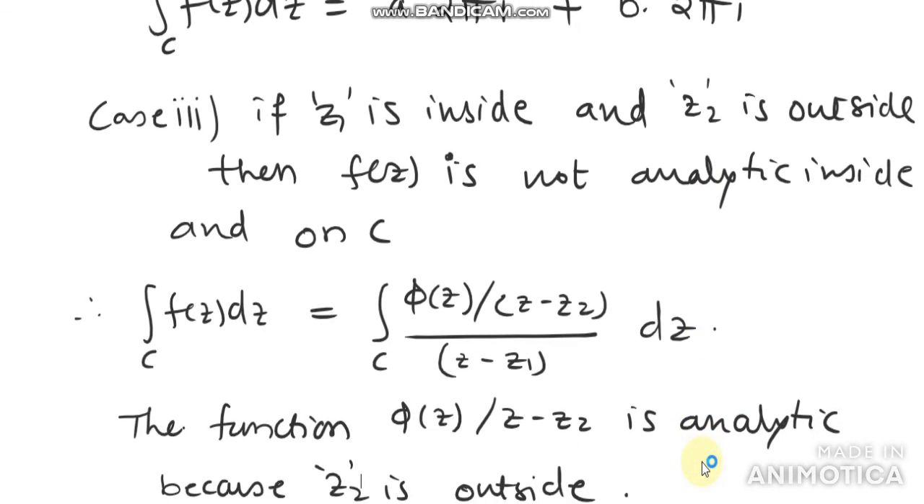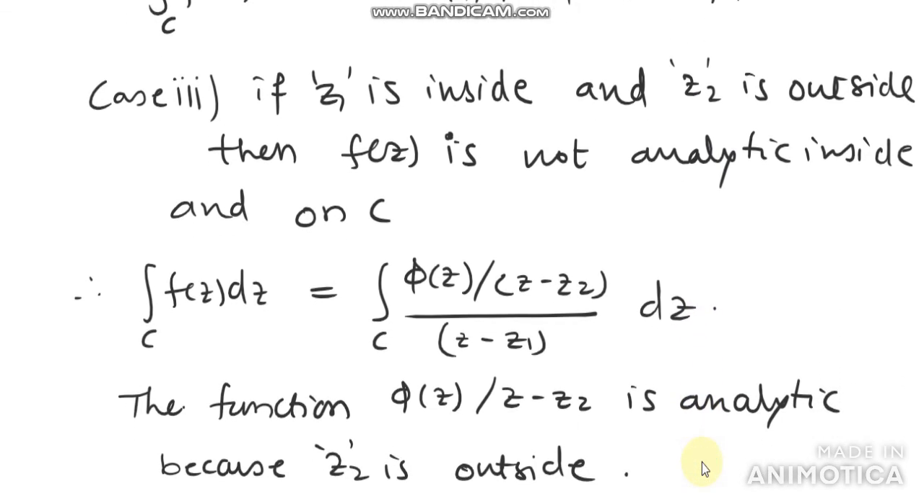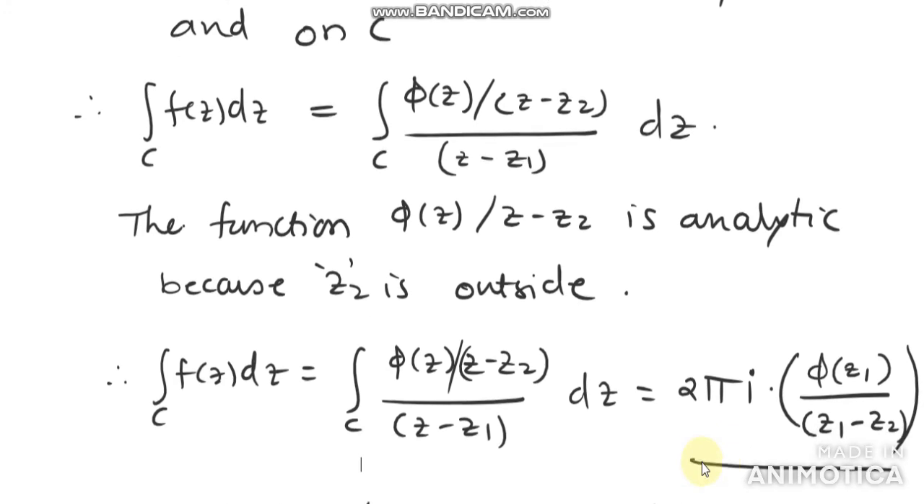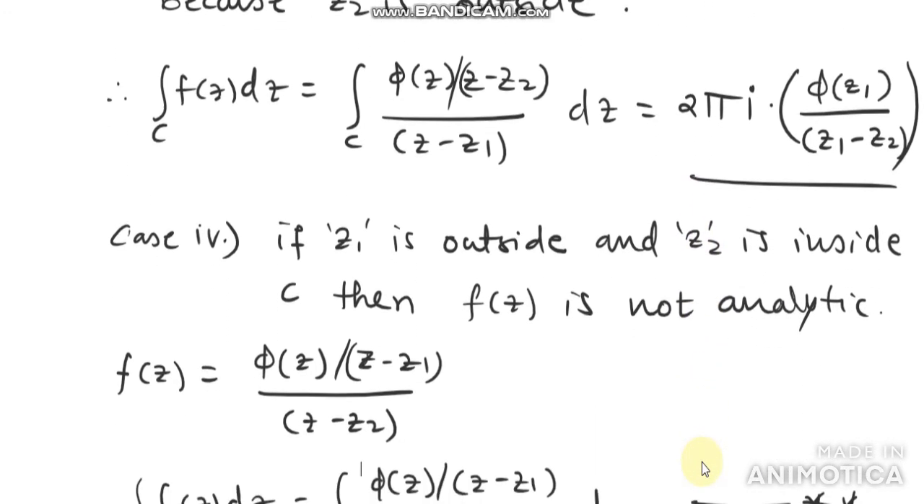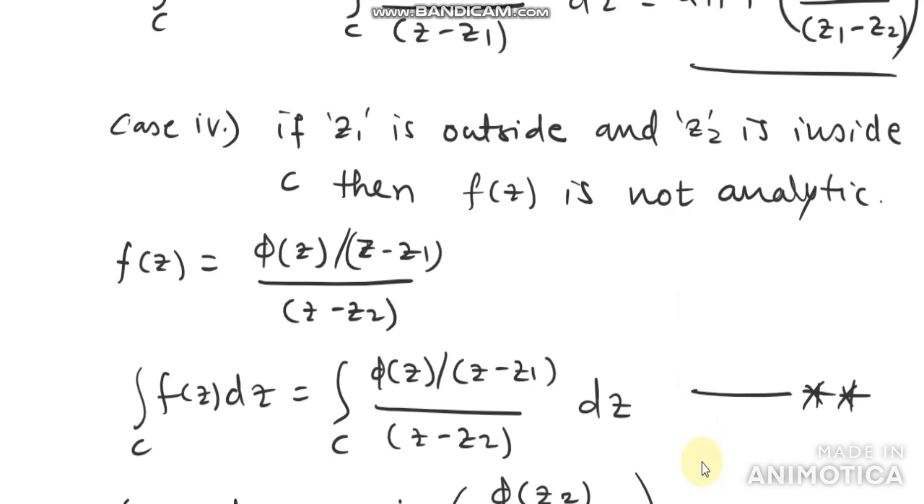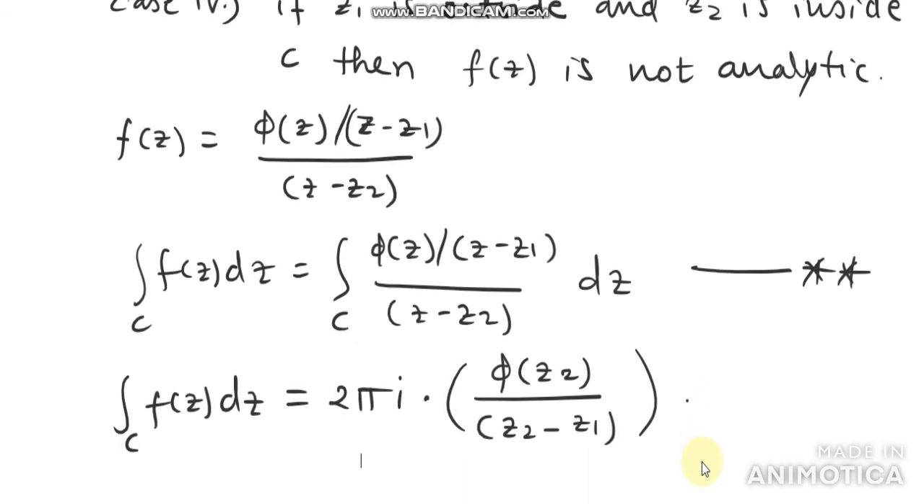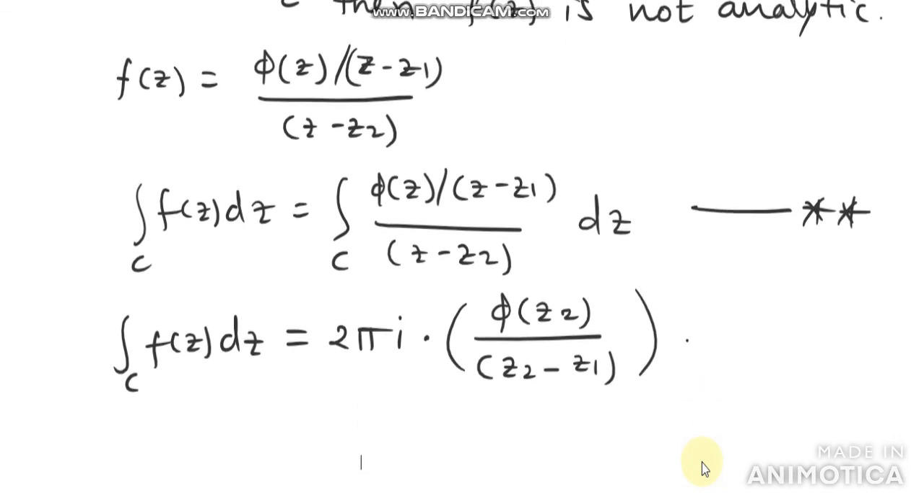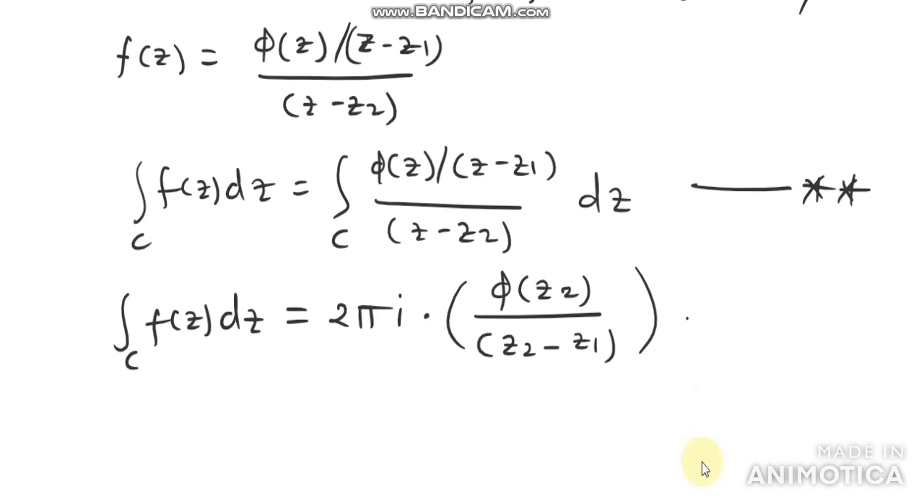And the next case is one point outside and one point inside. That is, if z1 is inside and z2 is outside, then the value of this integral is as found earlier. And in the final case, we have seen if z1 is outside and z2 is inside C, then f(z) is not analytic. Therefore, f(z) can be expressed as phi of z divided by (z minus z1), divided by (z minus z2). Therefore, the integral of f(z) dz over C is equal to 2 pi i into phi of z2 divided by (z2 minus z1).